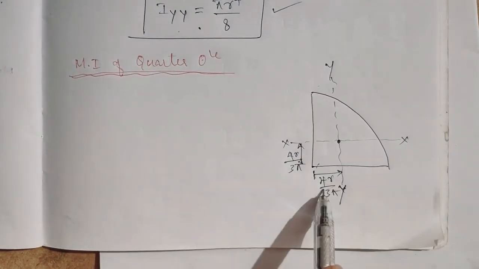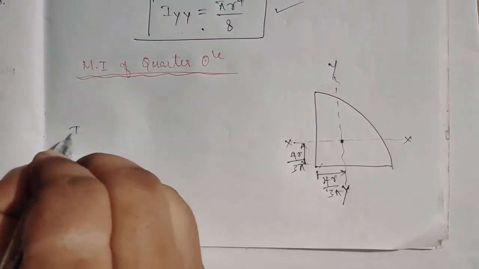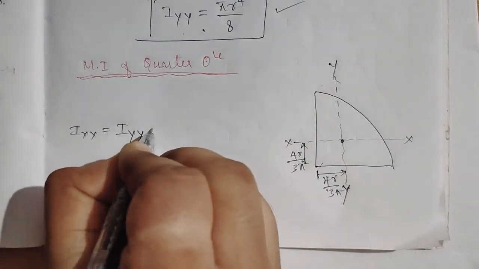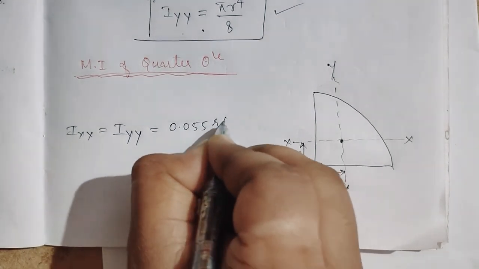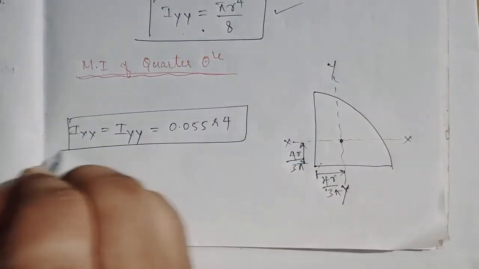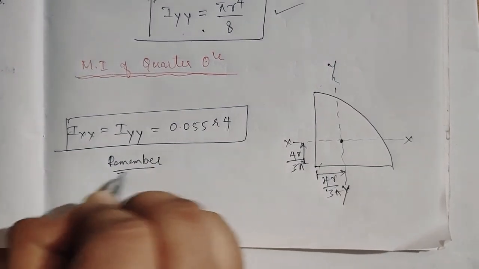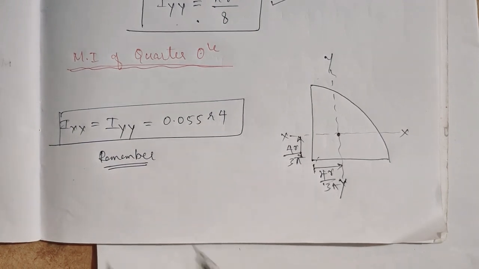Hence the sides are the same. The moment of inertia about the xx axis is also equal to Iyy, which is equal to 0.055 r to the power of 4. Please remember this. You have to remember all these formulas to solve problems on moment of inertia.